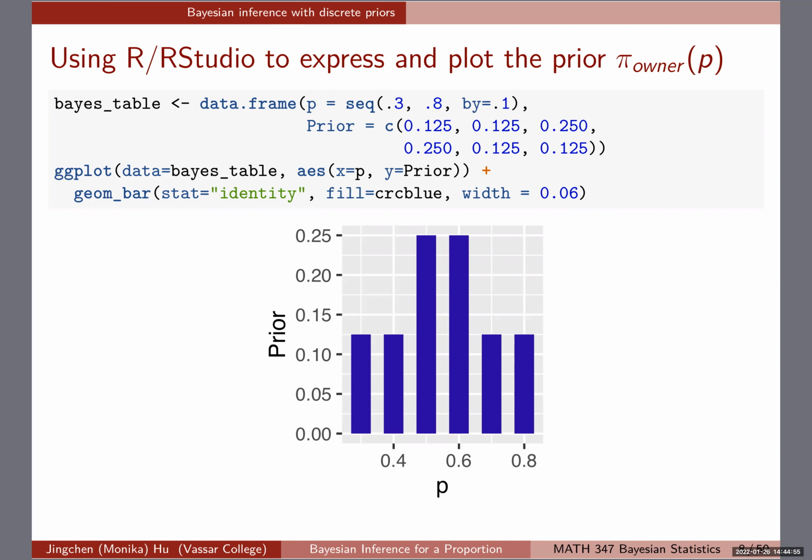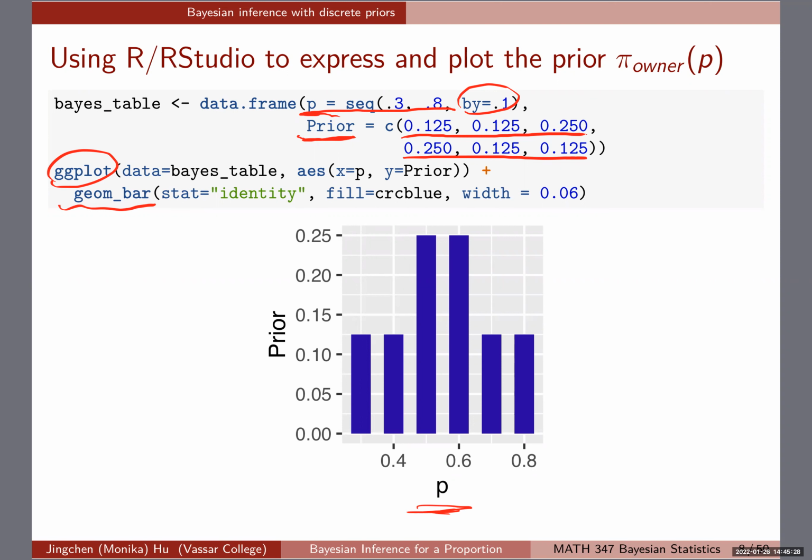Okay, and you can see that the value of P is initialized as a sequence from 0.3 to 0.8, and the increment is 0.1. So that's the column of P. We also have a column called prior in the data frame, and we just typed out the 6 different probabilities that we wrote earlier. Okay, and with all that, you're able to use ggplot to do a bar plot over here, and we have the x-axis to be P, the proportion itself, and y is the prior.